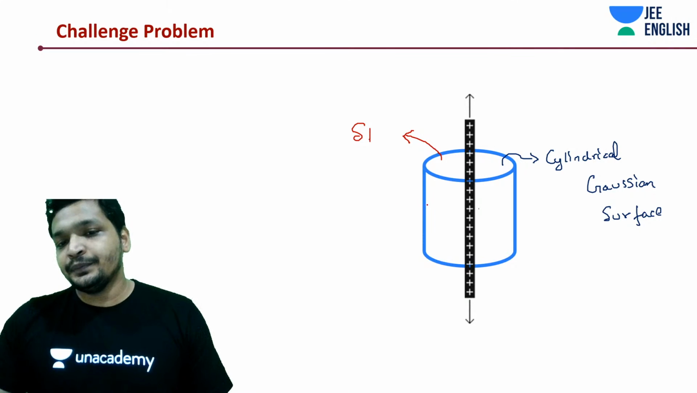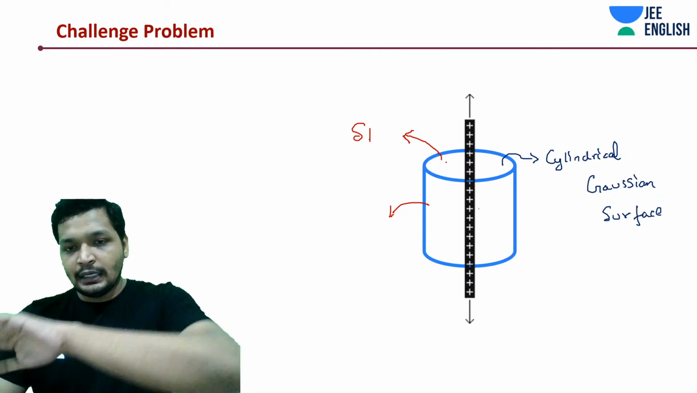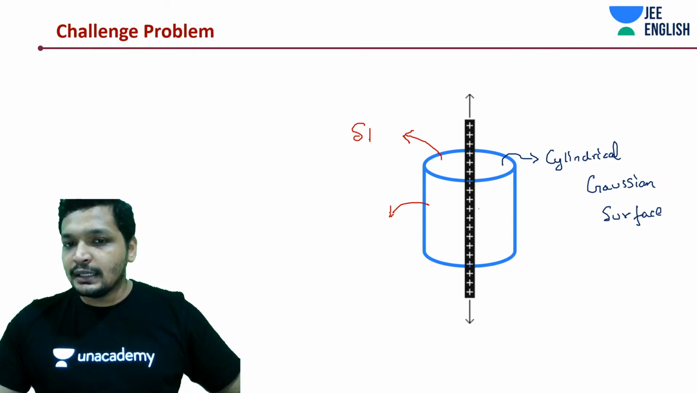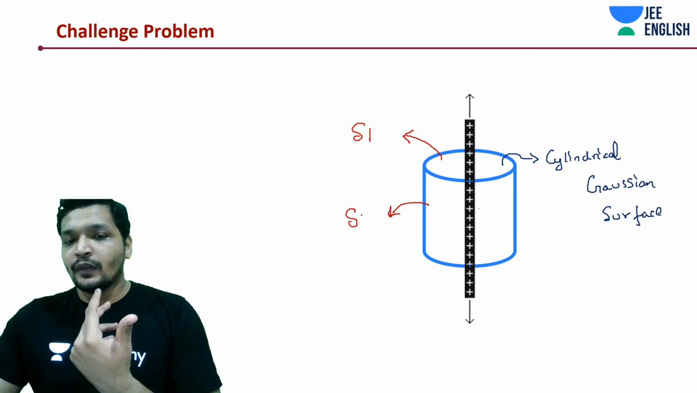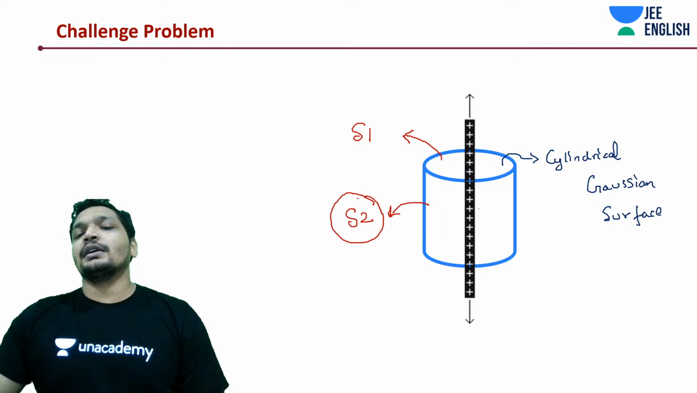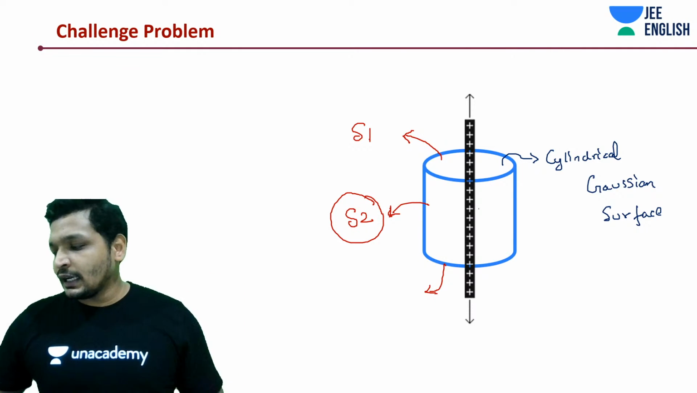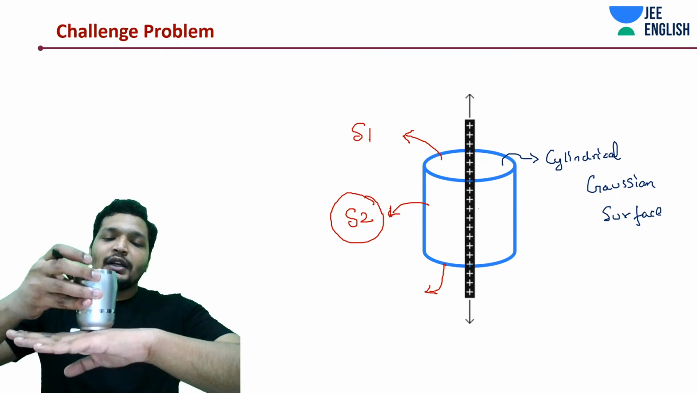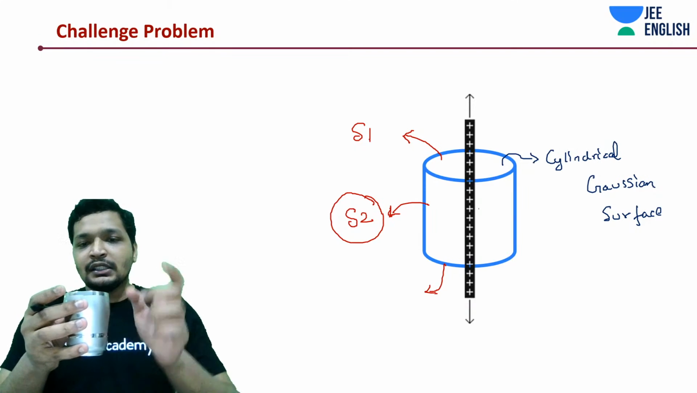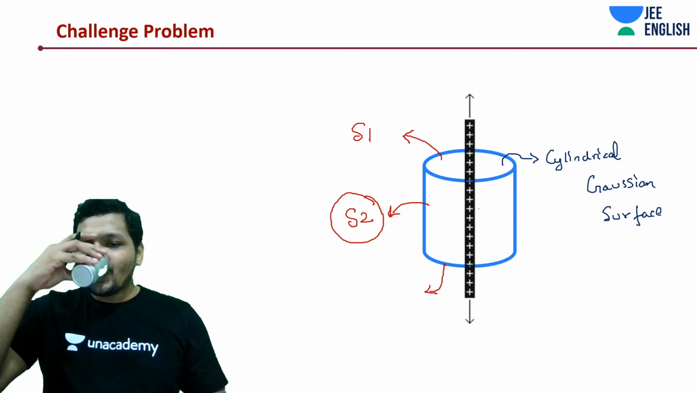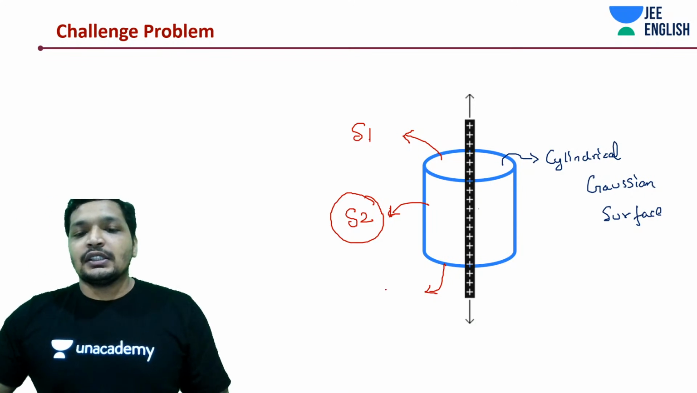Here is surface 1. Surface 1 is the circle on the top, or the disc on the top. Then there is the cylindrical curved area, which is the most important thing. You'll understand why. And there is also one surface on the bottom. You have drawn a cylinder, guys. So there is going to be 1 surface, 2 surface, and 3 surface. So there is also the 3rd surface.